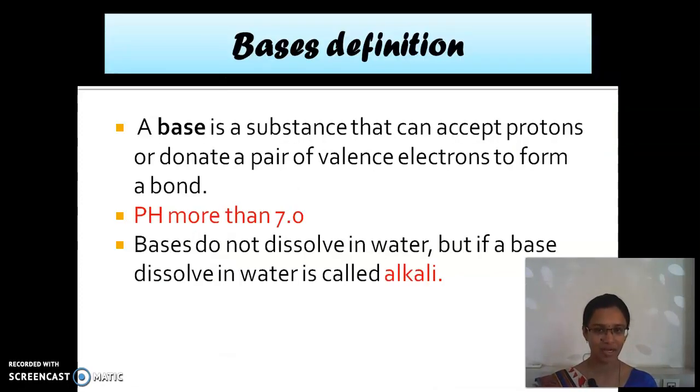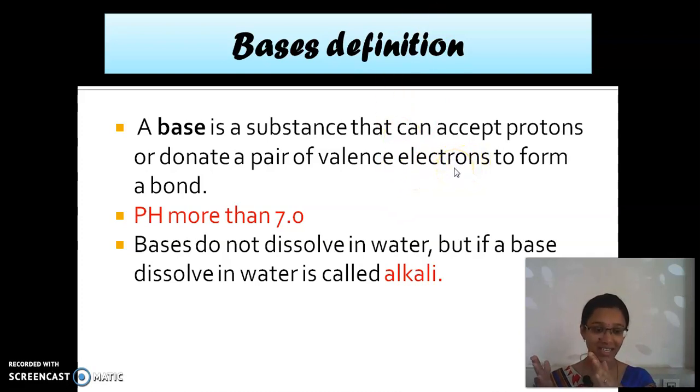Okay. Now we are going to see the definition of bases. We have seen the definition of acids. Acids can donate a proton, but bases can accept a proton. Otherwise, they donate a pair of valence electrons.